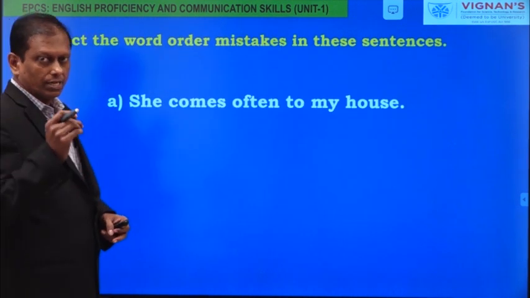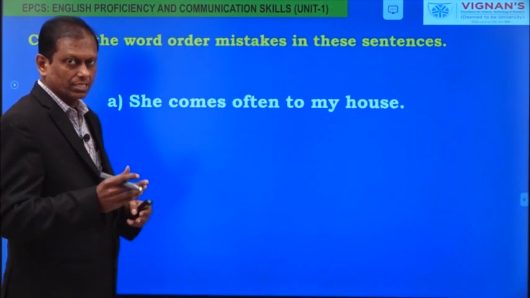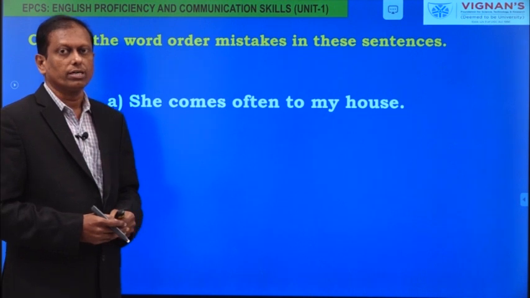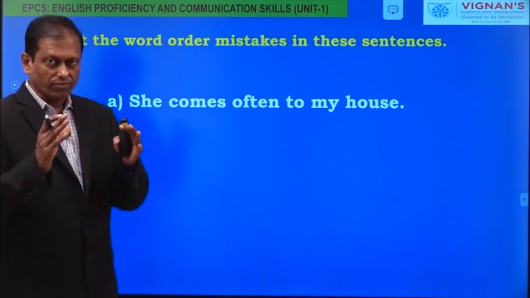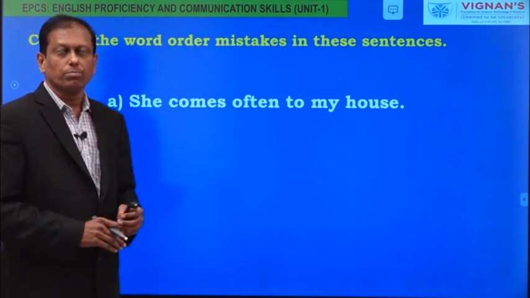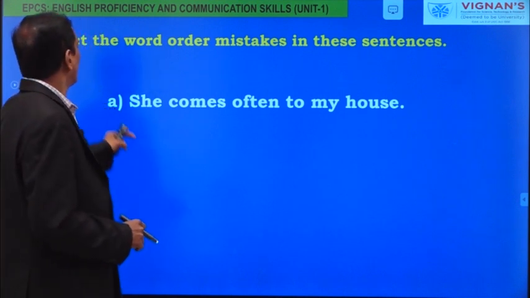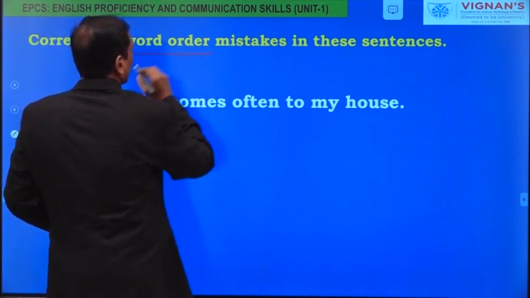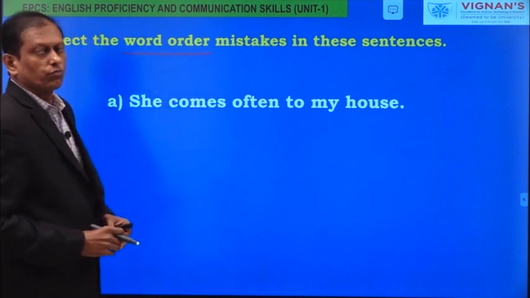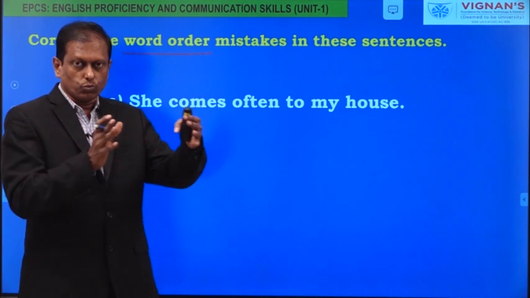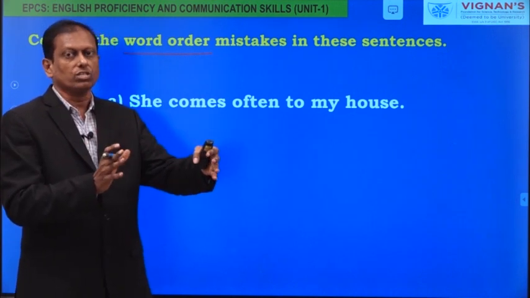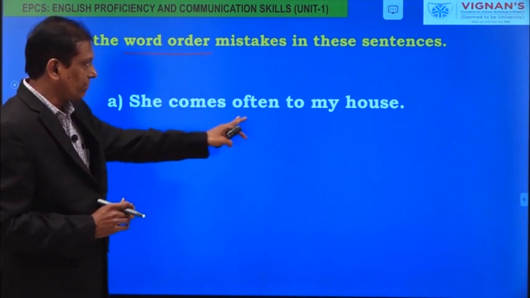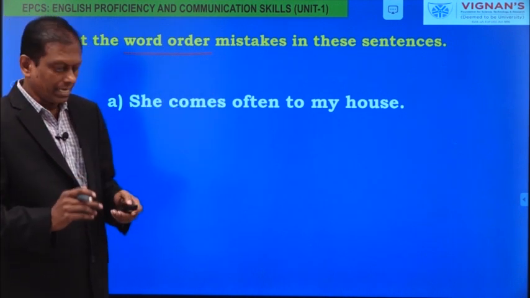Here is a slightly different kind of exercise to reinforce the rule that you have learned, where to place the frequency adverb correctly in a simple present tense sentence. Correct the word order mistakes. So which word is to be first, which word is to be next? There are word order errors in the given sentences. You need to correct them.